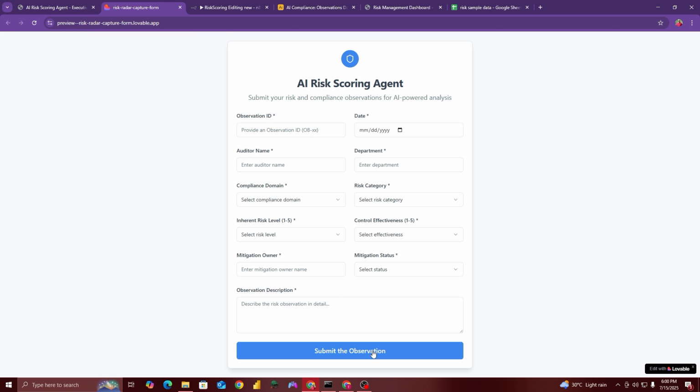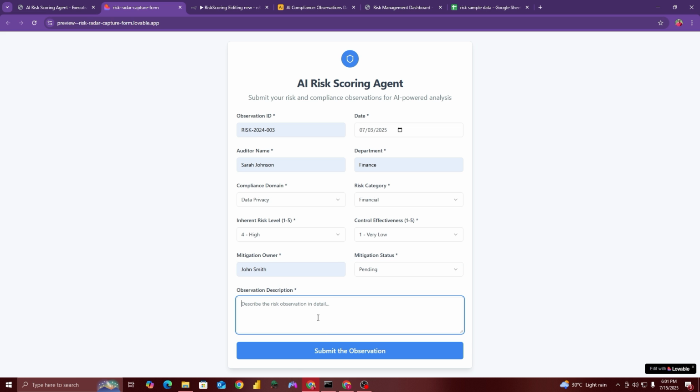This is the user interface, and it will be visible in front of the auditors or whoever is doing this risk assessment process, and they will just fill this form. For example, I'm going to quickly fill this form in order to save our time. The risk level is high, control effectiveness is very low, and I will also add an observation, just a sample observation.